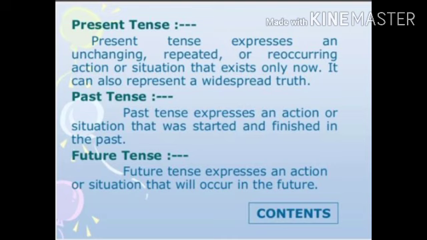It expresses an action or situation that will occur in the future, that is, after the time of speaking. The action which is going to happen after the time of speaking can be expressed in simple future tense.